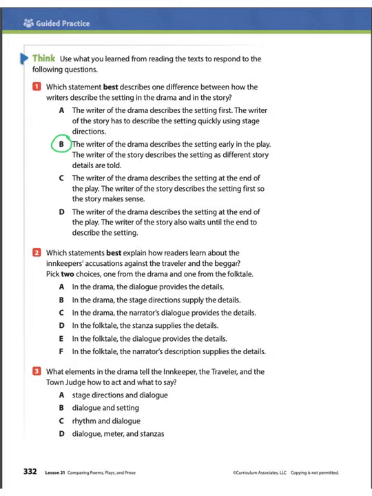We know that A is false because a prose story won't have stage directions. We know that C is false because the setting of a drama doesn't occur at the end of the story or at the end of the play. And we know that D is false for the same reason.